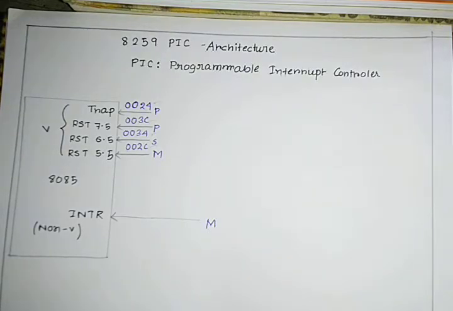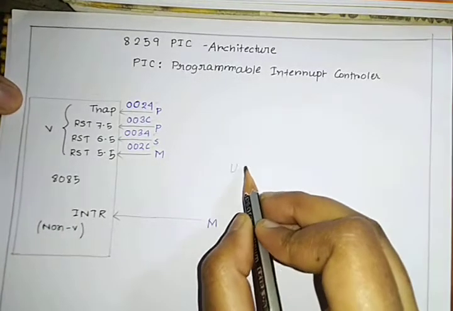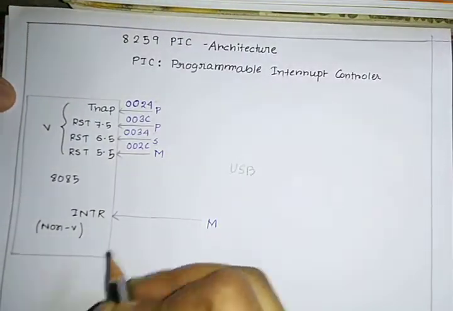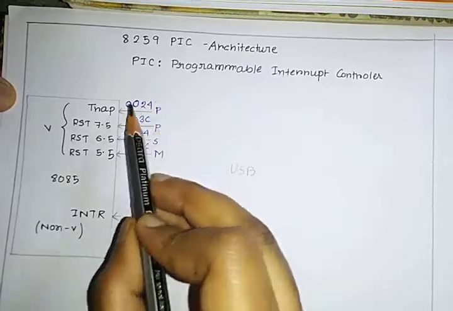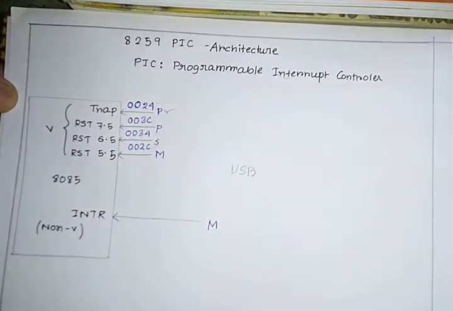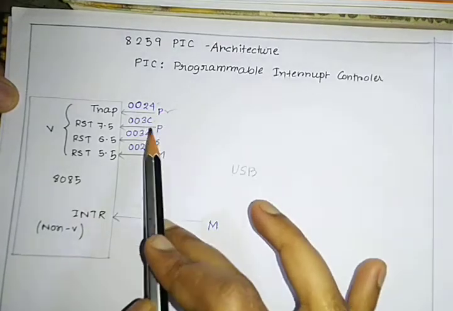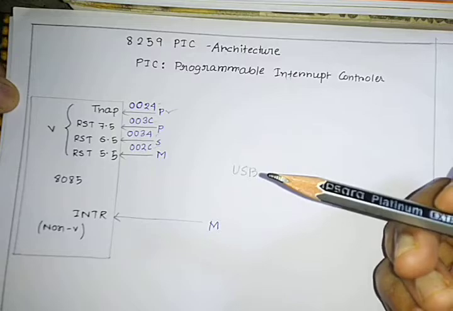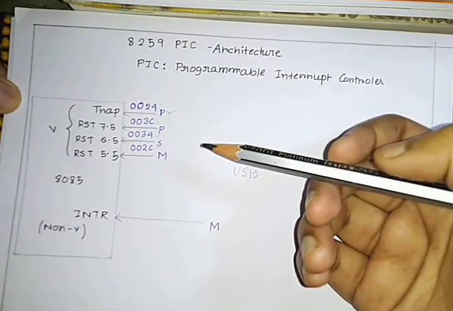Now suppose I need to connect some other devices also to my machine. Maybe you need an external USB port. In this case, these addresses are already blocked with devices, so in these pins I can't connect any more devices because they are already booked.